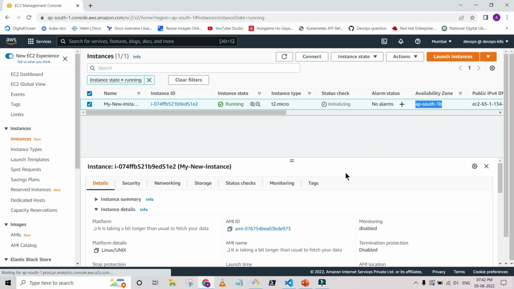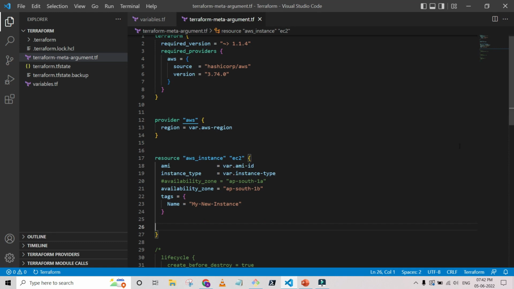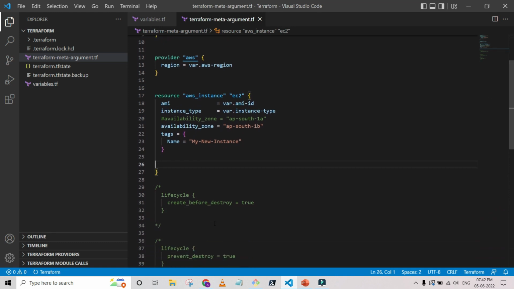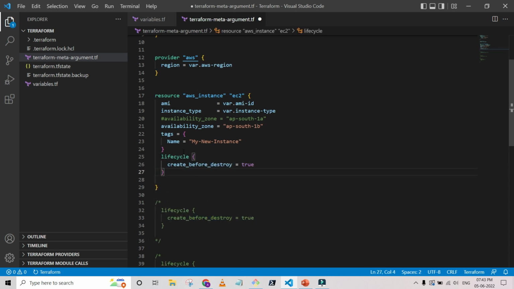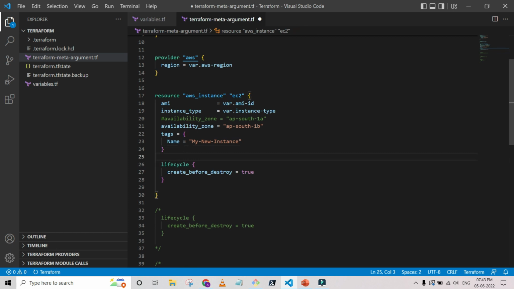Now we are changing the behavior. We are going to change the behavior using the life cycle. As the life cycle is a part of the resource, I'm just going to copy this and put it here. Okay, so what we are doing now is changing the behavior of this resource with life cycle.